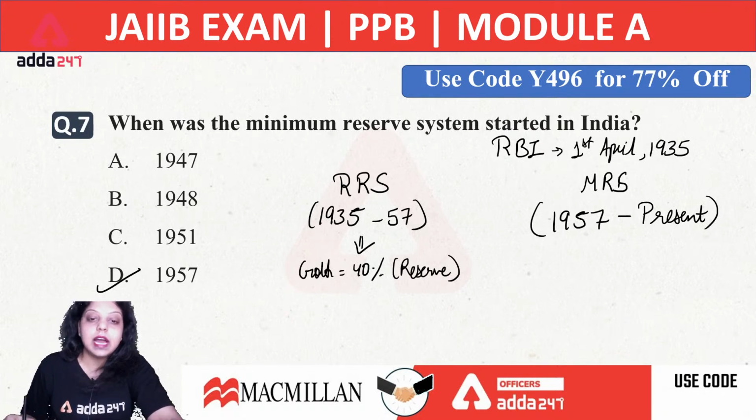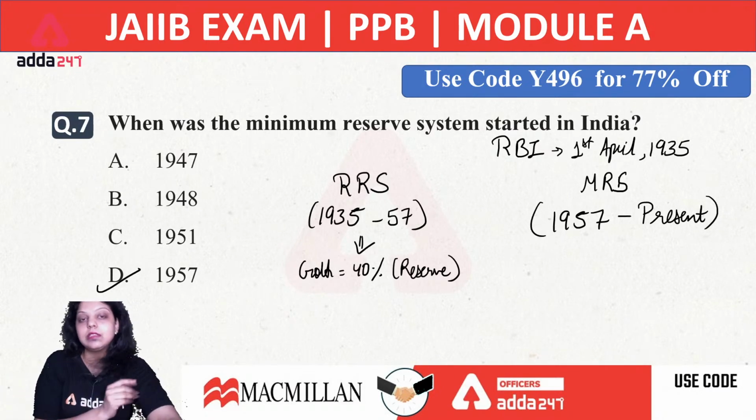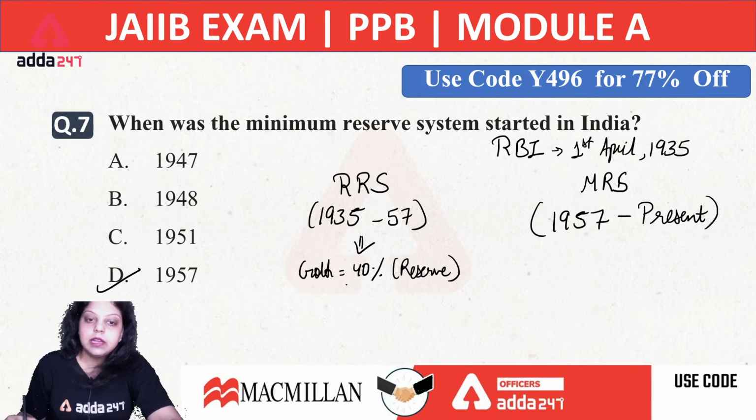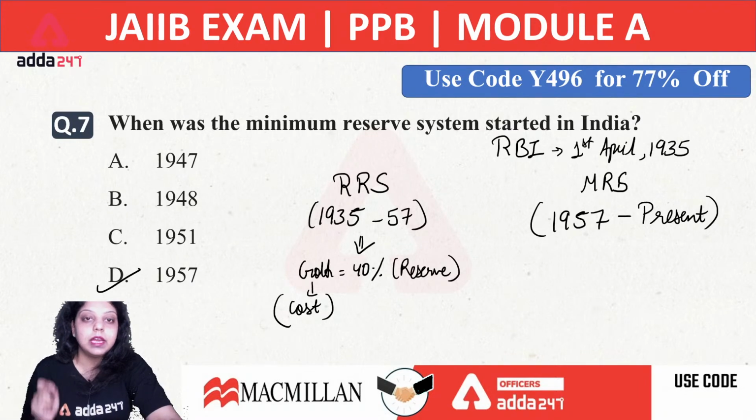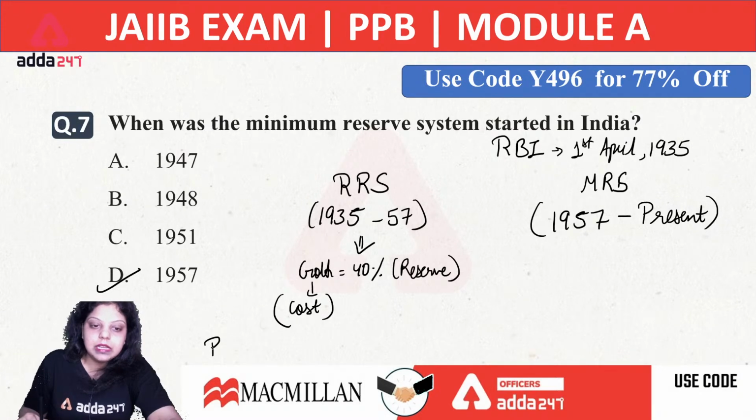So Government of India has to give 40% of the reserves in form of gold to Reserve Bank of India. Then RBI gives us the currency which we want to provide in the economy. It means that whatever the cost we have of currency printing, 40% of that cost will be given to RBI in form of gold. For example, let's say we are printing currency